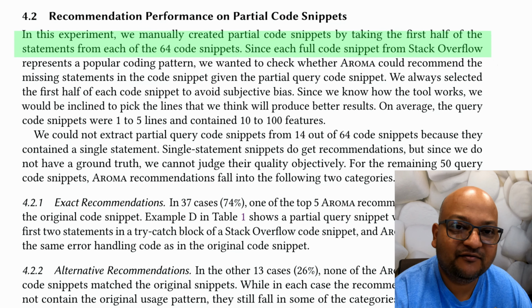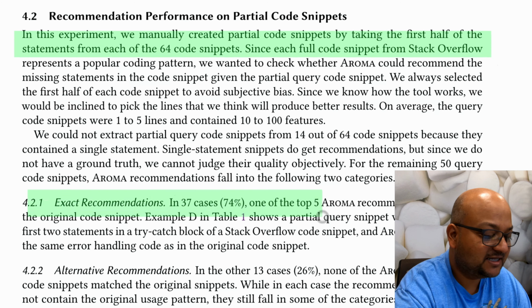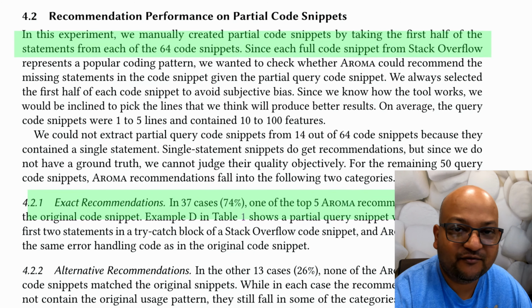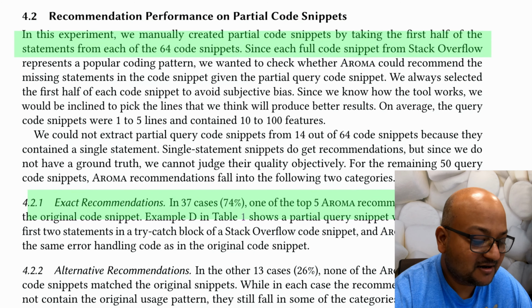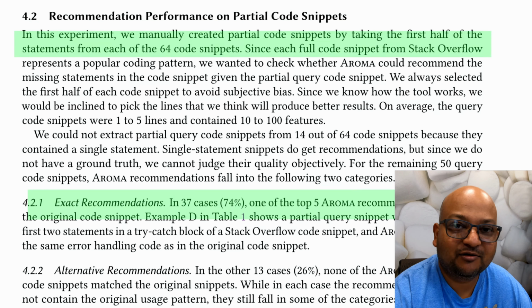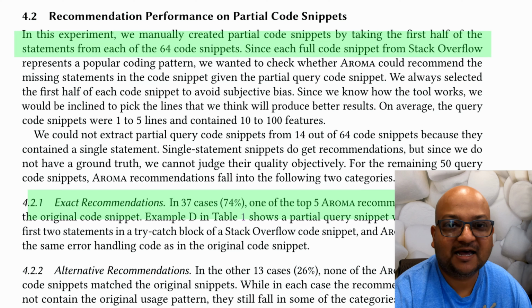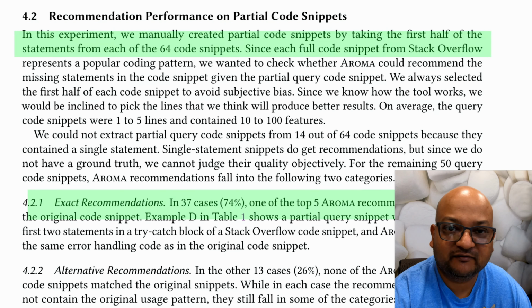They picked 64 randomly selected questions out of the top 500. And what they found was that in about 74% of the cases, one of the top 5 Aroma results matched the original code snippet. That is the answer, the top voted answer from Stack Overflow.